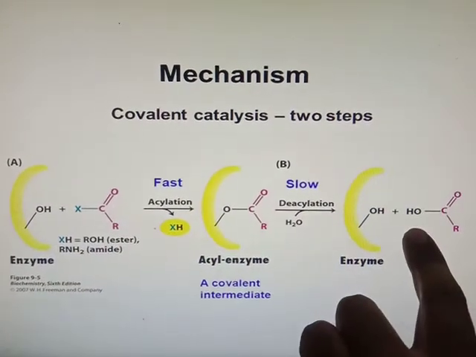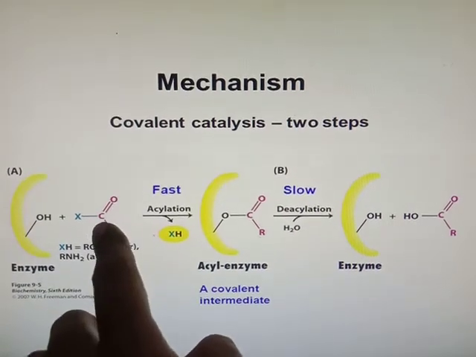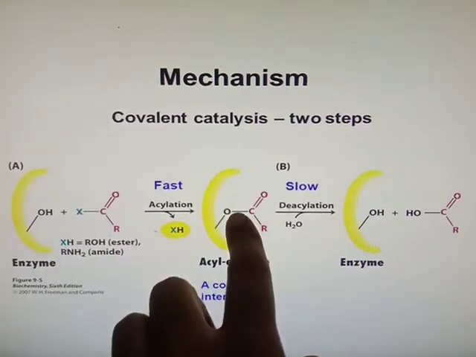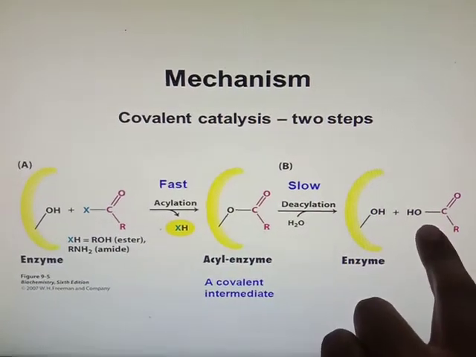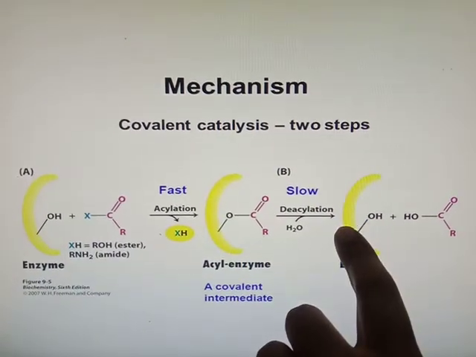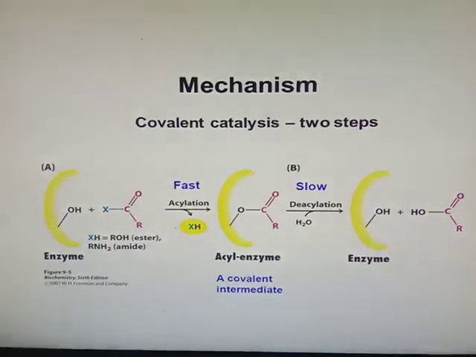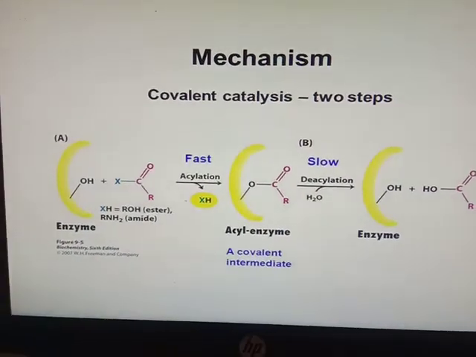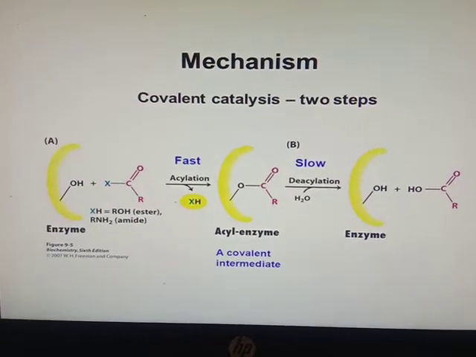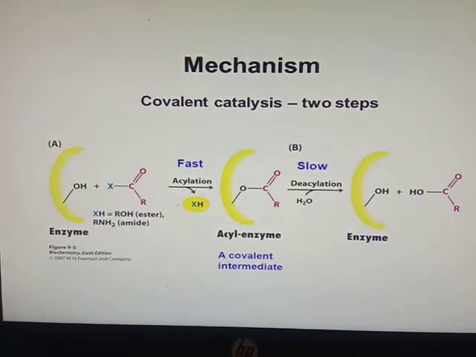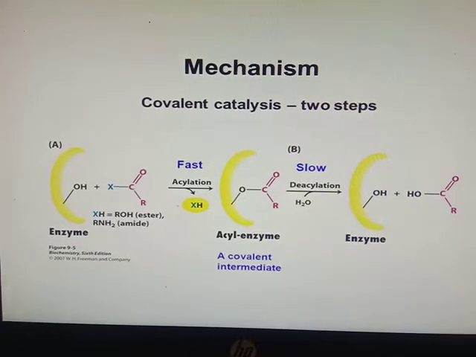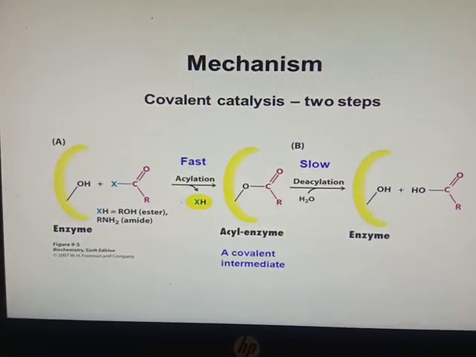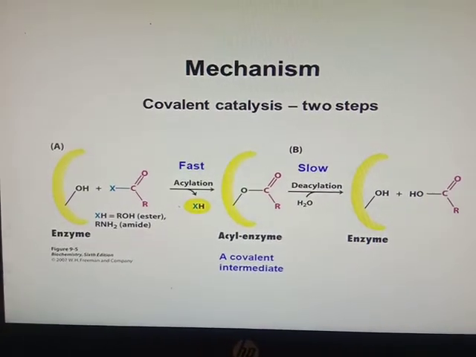So the substrate binds covalently, then water is added, a different molecule, the product, is formed, and the enzyme is regenerated. In the first lecture we said that enzymes are not used up during the enzymatic reaction; they are regenerated at the end of the reaction, while the substrate is converted into another molecule.